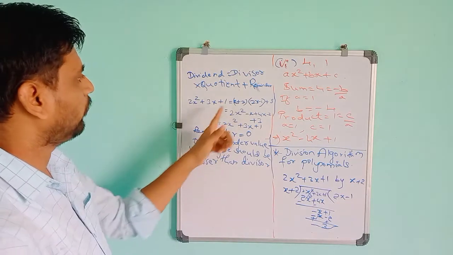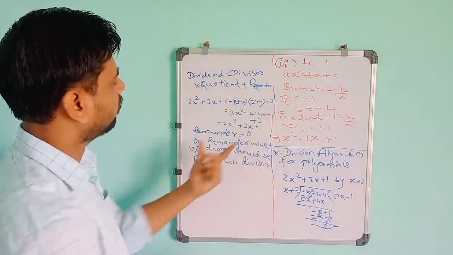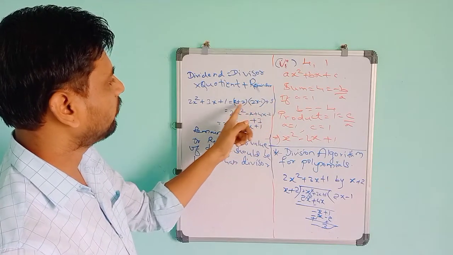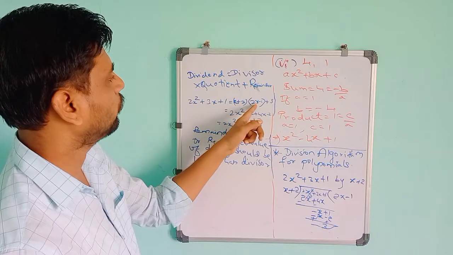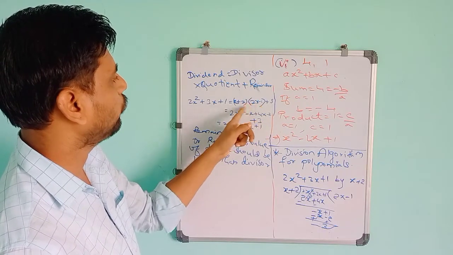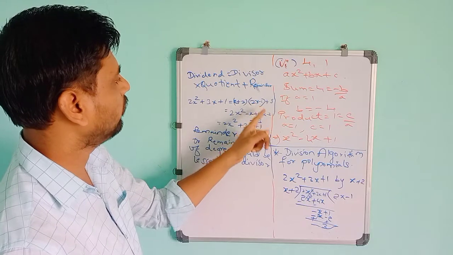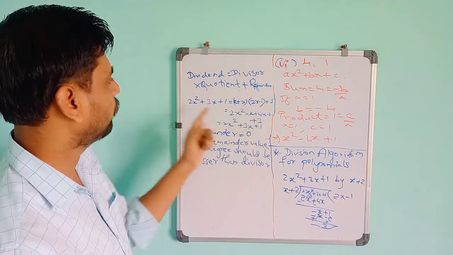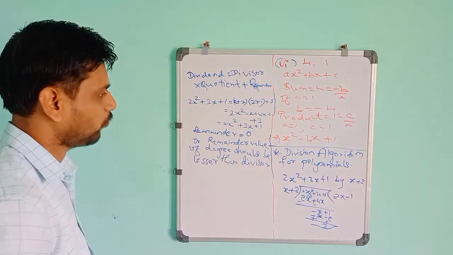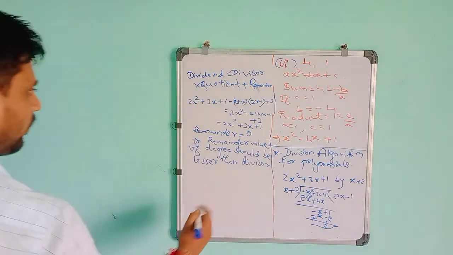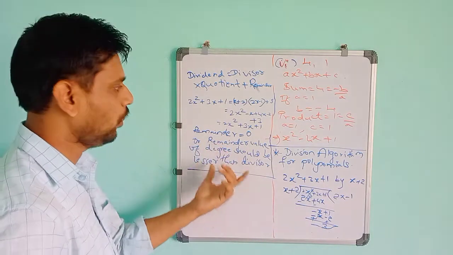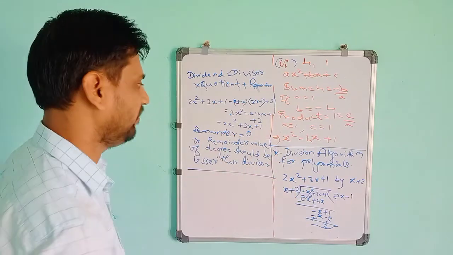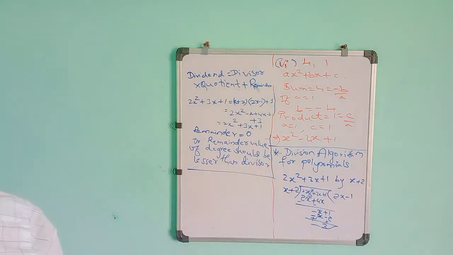When you cross-check, x plus 2 into 2x minus 1: x into 2x is 2x square, x into minus 1 is minus x, then 2 into 2x is 4x, and 2 into minus 1 is minus 2, plus 3. Then 2x square minus x plus 4x plus 3x plus 1. So it is satisfying the condition. Then you take another problem like that. So the general rule is that the remainder may be 0, or its degree is lesser than the degree of the divisor. This is the main important point, you have to focus on that.